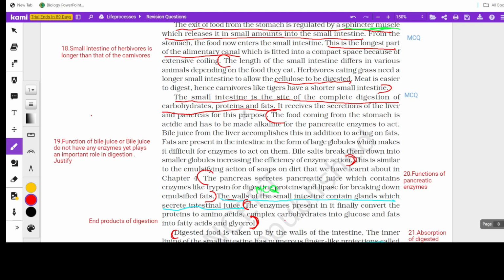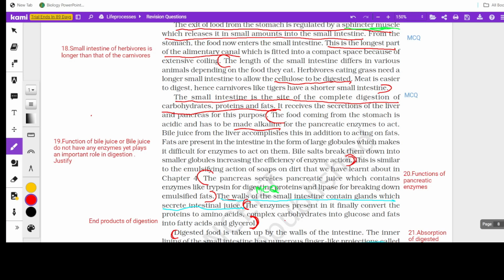So digestion starts at the mouth. Now this region talks about the secretion of bile and the enzymes. Actually, bile juice does not have enzymes, but it plays an important role in digestion because it makes the medium alkaline, as the medium was acidic, created by HCl. Pancreatic enzymes cannot act on it, so bile makes it alkaline, and bile juice acts on it and emulsifies the fat. Emulsification means breaking the larger globules into smaller ones.